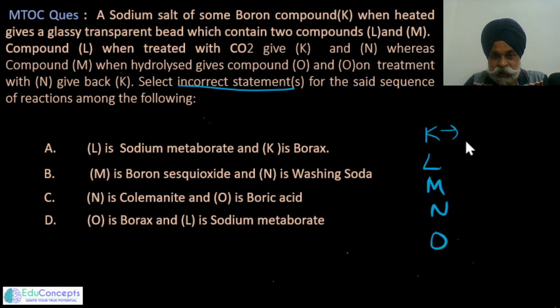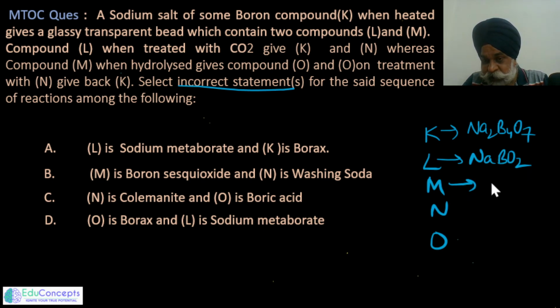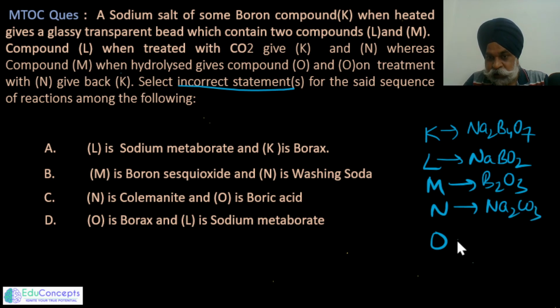So K had been borax. L had been sodium metaborate. M had been B2O3. N had been, I think we happen to get washing soda. And is there any O? O had been what we have solved. L carbon dioxide, K, N. M on hydrolysis gives O.